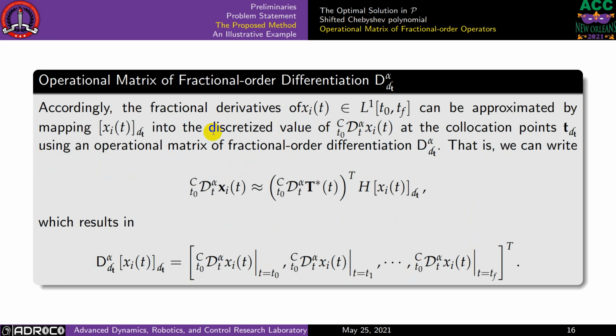Since the fractional derivative operator is linear, we can apply it to both sides of that equation, and we end up with this operational matrix of fractional order differentiation D, which is constant regardless of the choice of x. If we multiply the discretized values of the function at the collocation points by this matrix, it gives us the discretized values of the fractional order derivative of the function at those points.